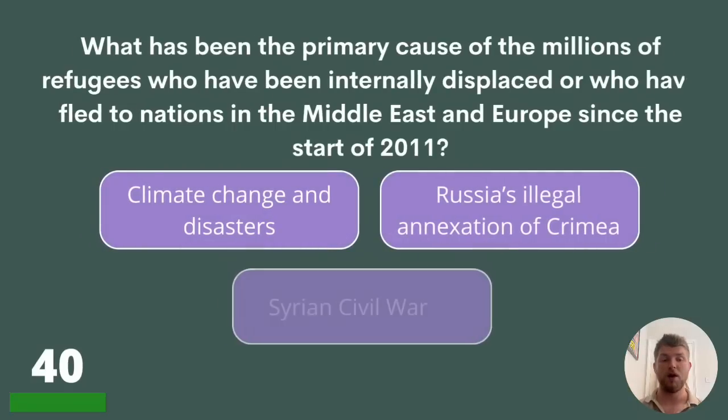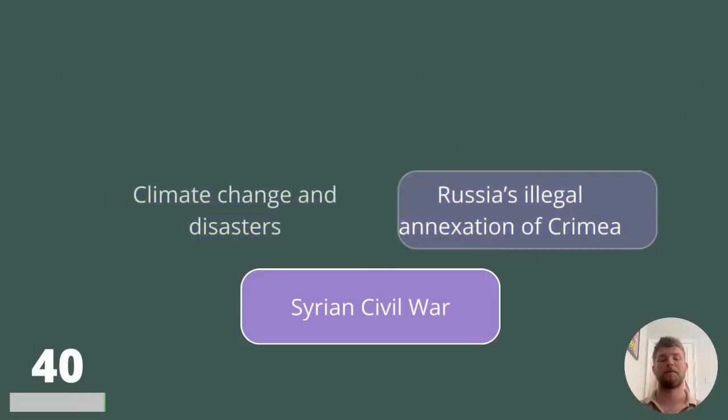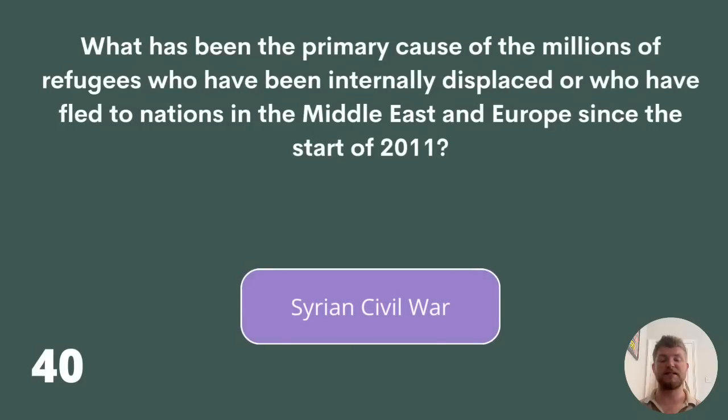Question 40. What has been the primary cause of the millions of refugees who have been internally displaced or who have fled to the nations in the Middle East and Europe since the start of 2011? Climate change and disasters, Russia's illegal annexation of Crimea, or Syrian civil war? The correct answer is the Syrian civil war.